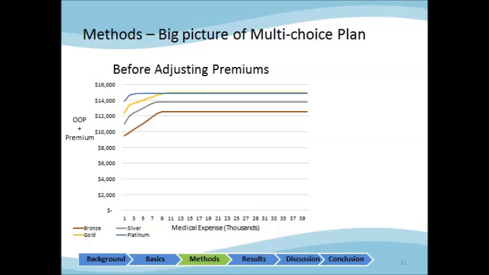After simulating plan enrollments, we use this information to calculate the new cost sharing for each of the 4 options. We do this because we want to make sure each option still follows ACA standards. This graph is what we have after calculating the new cost sharing before adjusting the premiums. From this point, we want to adjust premiums for all 4 options with 2 goals. The first goal is we want people to be indifferent to all 4 plans. And the second goal is we want to maintain the loss ratio.